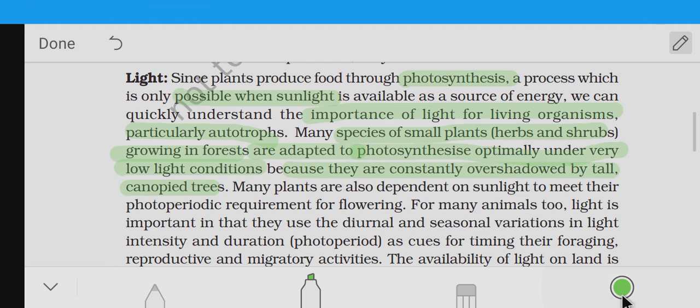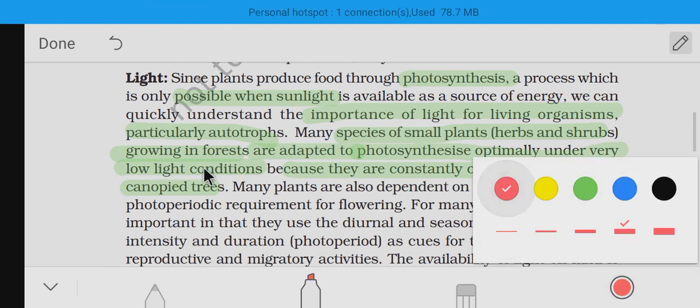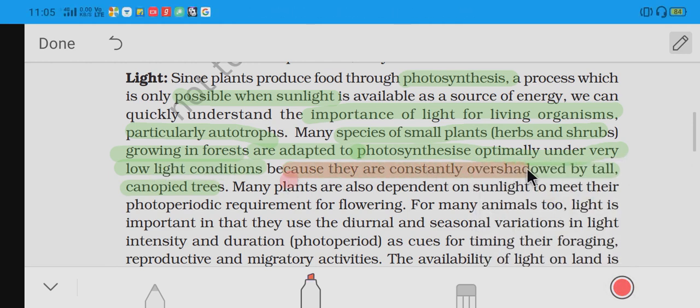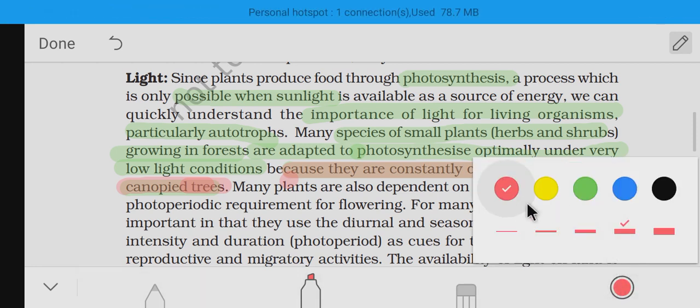This is an important NEET wise question. So under low shade and low light conditions, they photosynthesize.